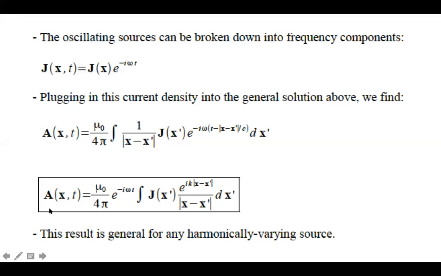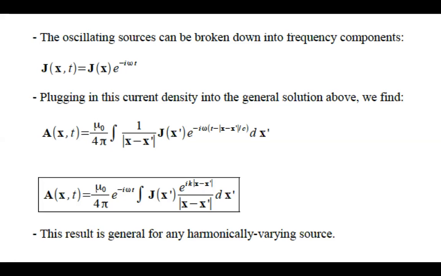And then we have this potential as A of x comma t equal to mu naught by 4 pi, e to the power minus i omega t. This expression is the general expression for any harmonically varying source. What is a varying source? What is meant by varying? Changing. With respect to time, it is changing in harmonic motion.